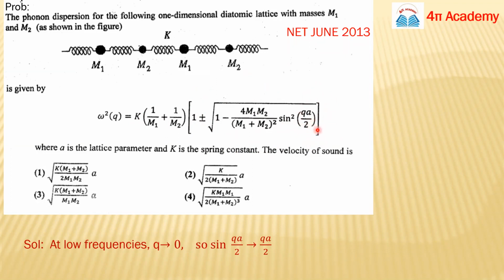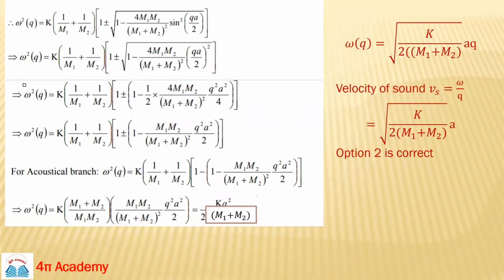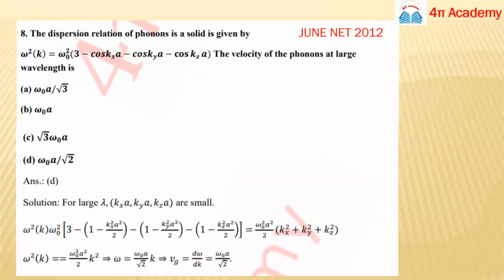So it's qa by 2, but in our case we have k in place of q. That means their q is their wave vector, but in our case k was the wave vector. But you have to perform the same thing. You have to find out the velocity of sound, which means you have to find out the value of omega minus, because they are talking about the velocity of sound wave, the acoustical branch. So for the acoustical branch we have to find out the value of omega minus. Okay, guys? Clear? So this way you can calculate omega, you can calculate velocity of sound, and your option 2 is the correct option.